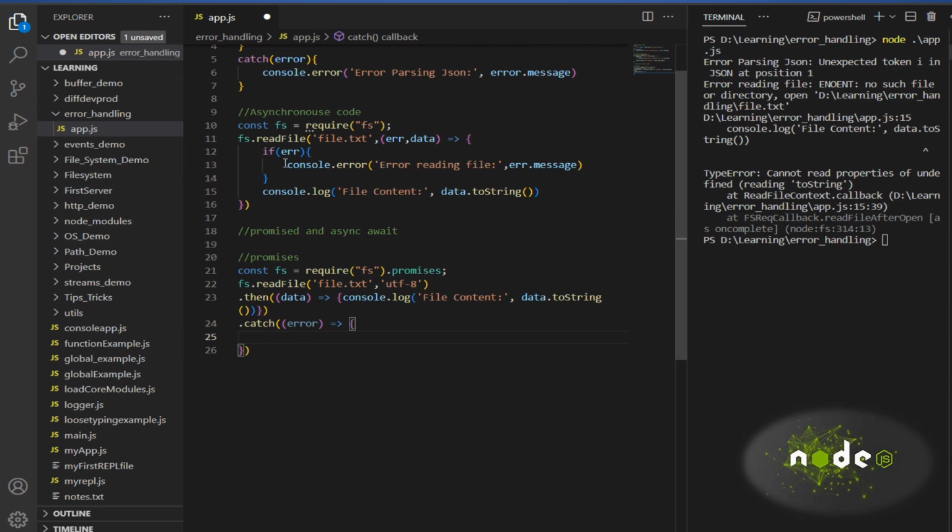So I'll do console dot error, and I'll put error dot message. Okay, so this is how we will do it using promises. So let's run this and see how it is behaving.